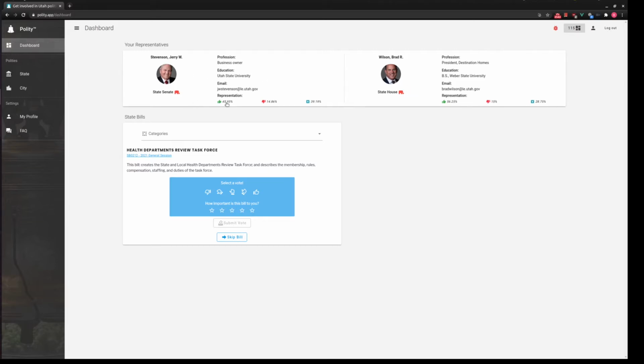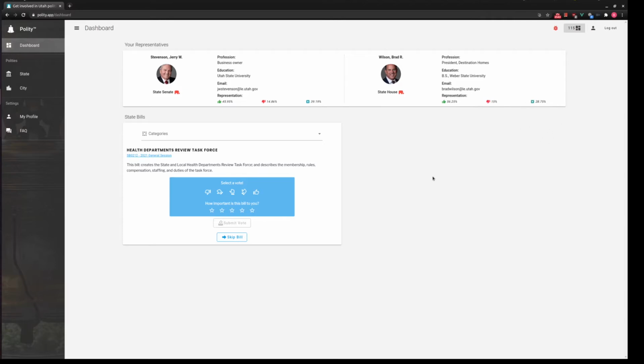You can see down here at the bottom, Jerry and I agree almost 46% of the time, we disagree 14% of the time, and we're neutral about 40% of the time. That's based off of feedback that I've given on legislation in relation to how he voted on those bills. Brad here, you can see 56% we agree, disagree 15%, and we're neutral 28%.